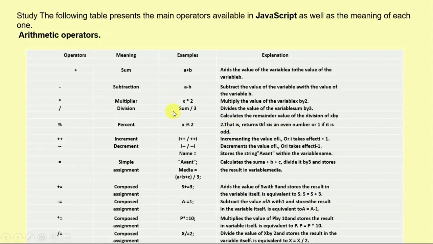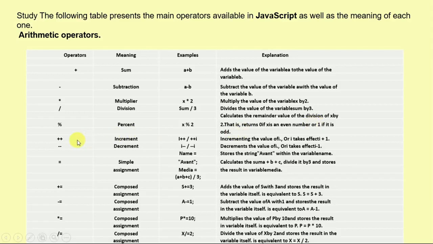We can see the arithmetic operators listed over here. The first one is sum. For example, a plus b adds the value of variable a to the value of variable b. Then we have subtraction, which subtracts the value of variable b from the value of variable a. Similarly we have multiplication, division and percentage, the modulus. This returns 0 if x is an even number, or 1 if it is an odd number.